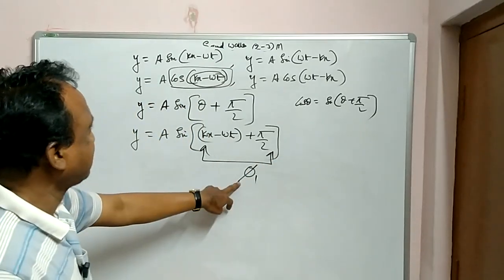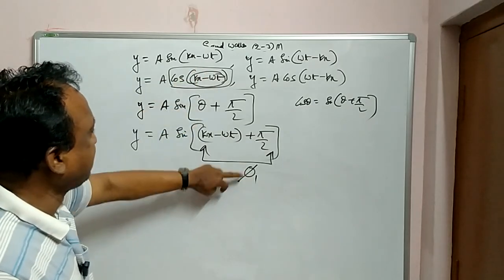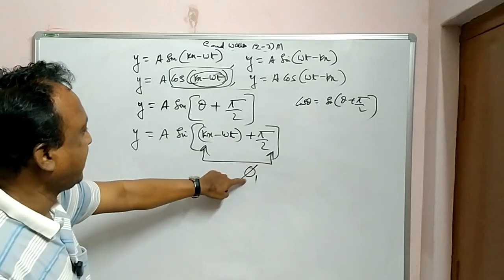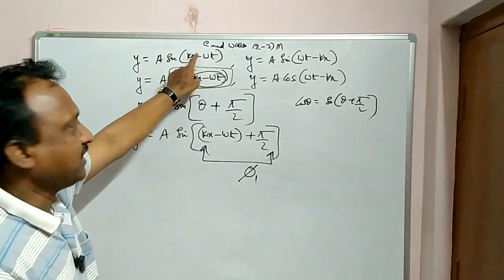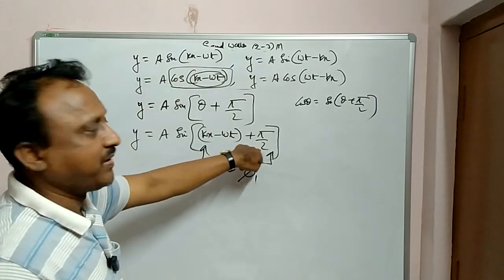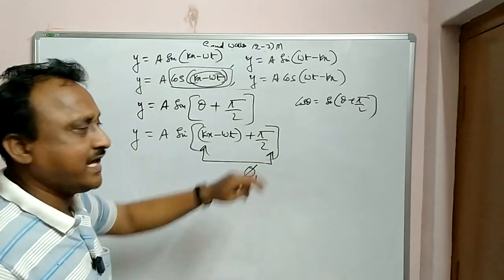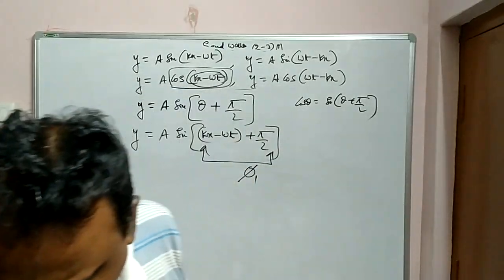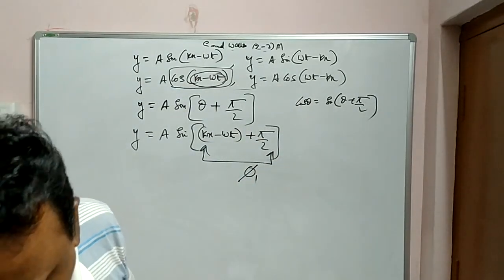Okay, this is the phase. And what is the difference between these two? Pi by 2. This is higher. This is leading by pi by 2 for this wave. If the first wave, how much is it leading? Pi by 2 leading. If you subtract also, this will be gone. Pi by 2 is left over. Clear? So like this the phase difference and phase problems are solved. Clear?